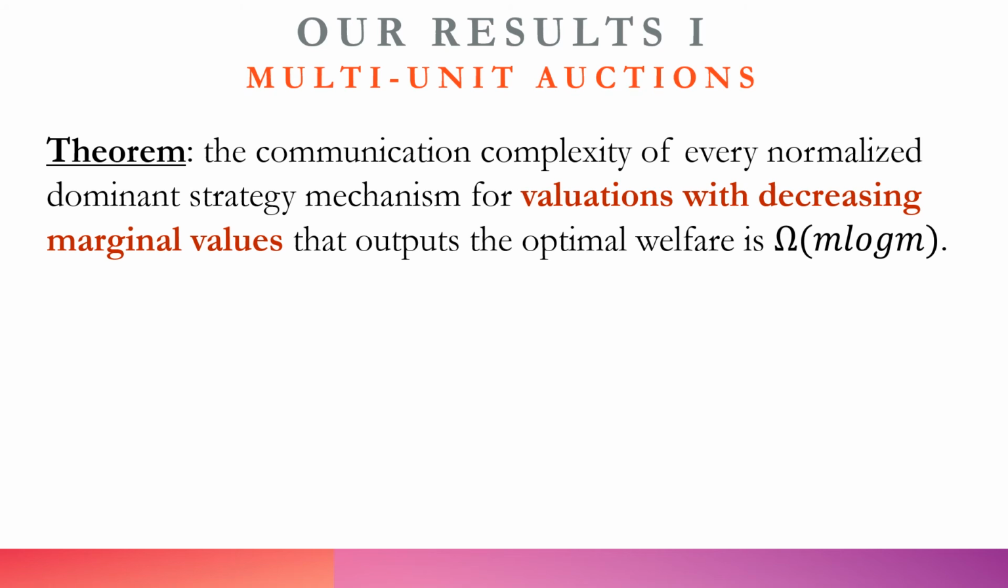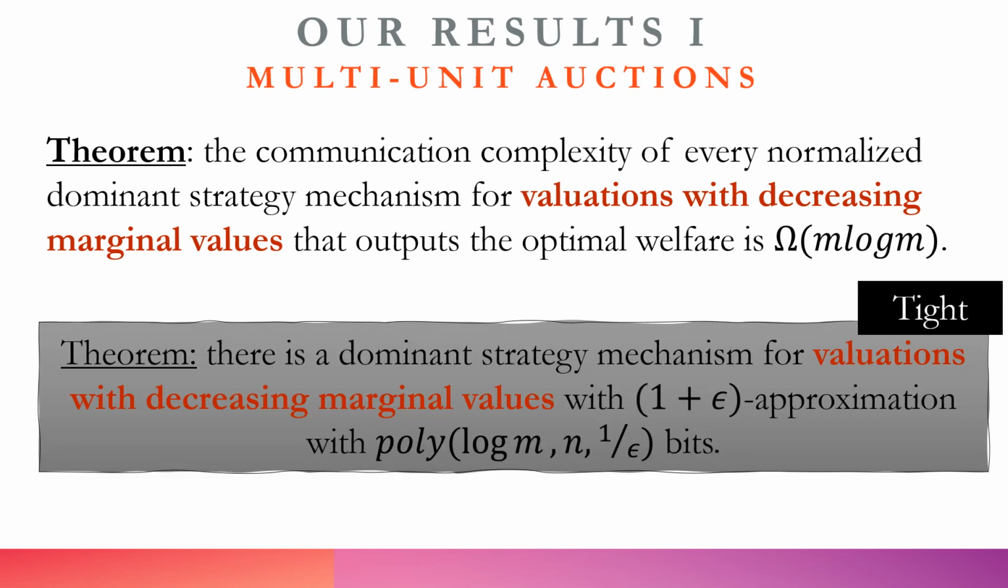Now we are finally ready to state our results for a multi-unit auction with decreasing marginal values. We have proved that every normalized and dominant strategy mechanism for this setting satisfies that its communication complexity is at least M log M. In addition, we proved that this lower bound is tight. There exists a dominant strategy FP mechanism for this setting. We will now explain how this hardness result is related to the hardness result of exact welfare maximization for gross substitutes in a combinatorial auction.